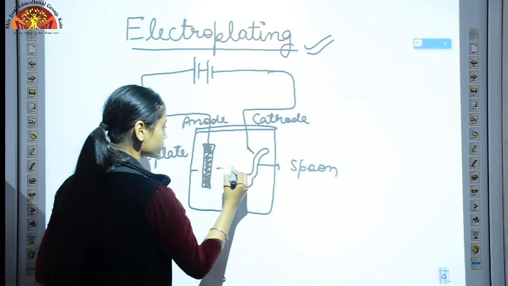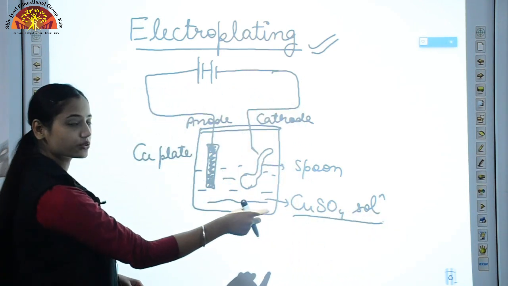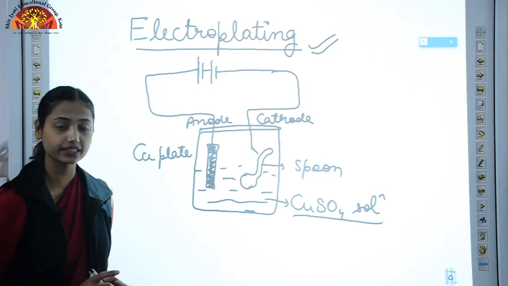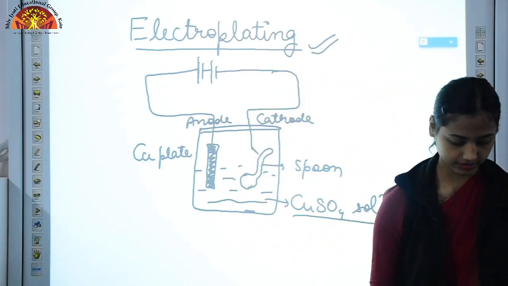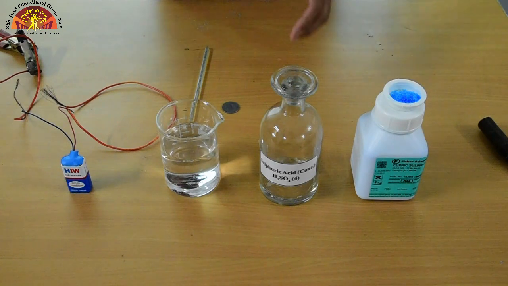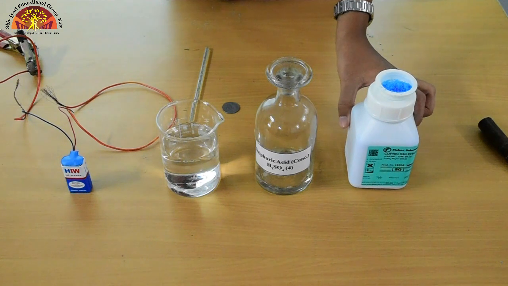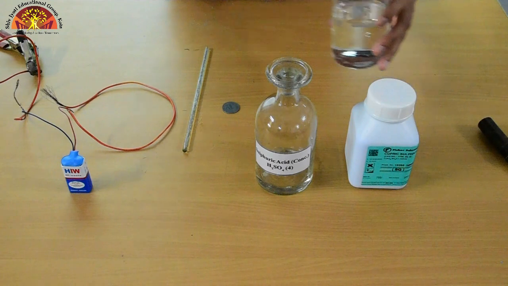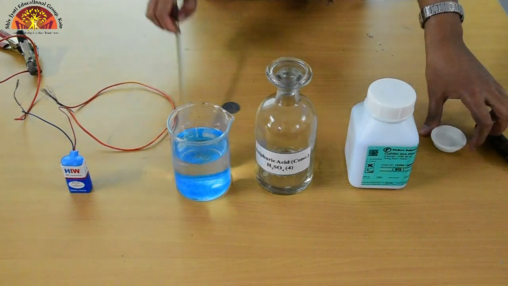The solution which we will take is copper sulfate solution, and that solution is known as, which term we discussed, the electrolyte. So now we will perform an activity, and by that activity this topic will be clear to you all. We have taken a beaker which contains tap water. This is H2SO4 and this is copper sulfate. Now in this water I will add crystals of copper sulfate.